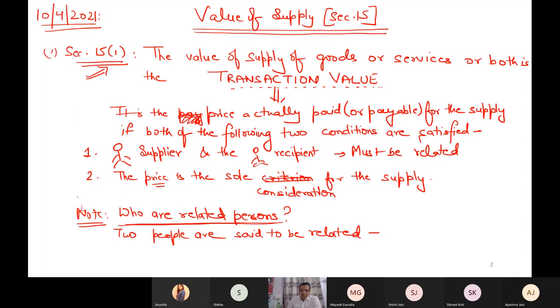This topic you can read yourself from the explanation to section 15. Because I have already covered it in detail, I am not discussing it again. In the topic of registration, I explained with examples that these two people are related. So the meaning of related is already defined.